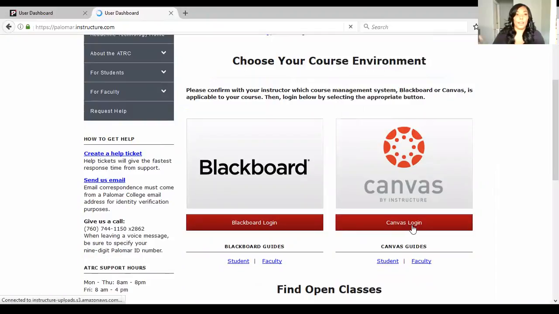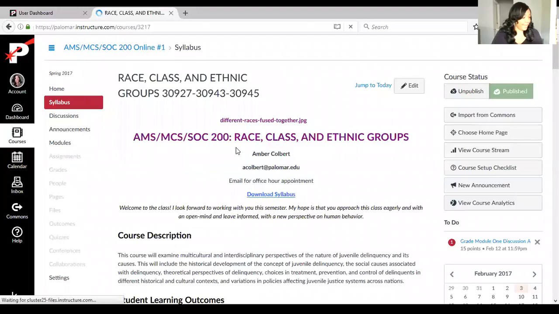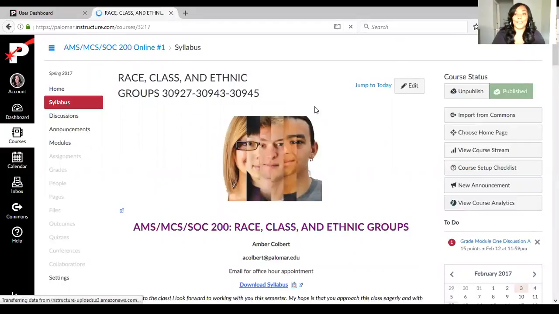It'll have you log in with your student ID number. Your student ID number and your password are the same as the ones that you used in Blackboard. So it's all the same system. And then here's our class right here. You just click on that, and it will take you right to our syllabus.